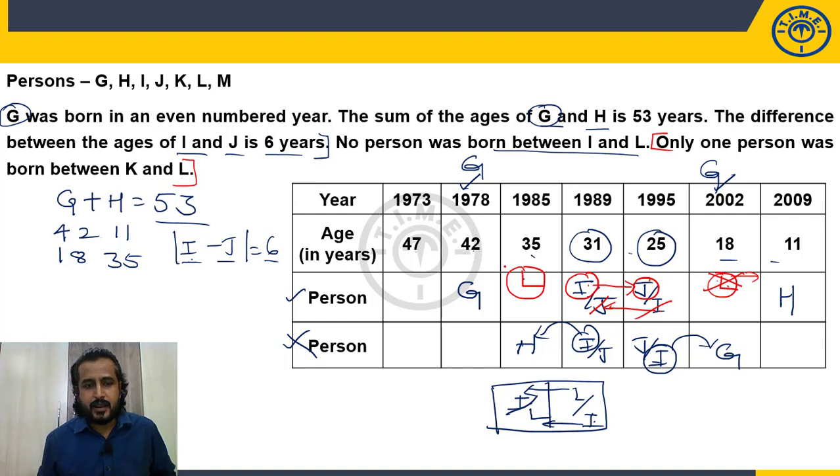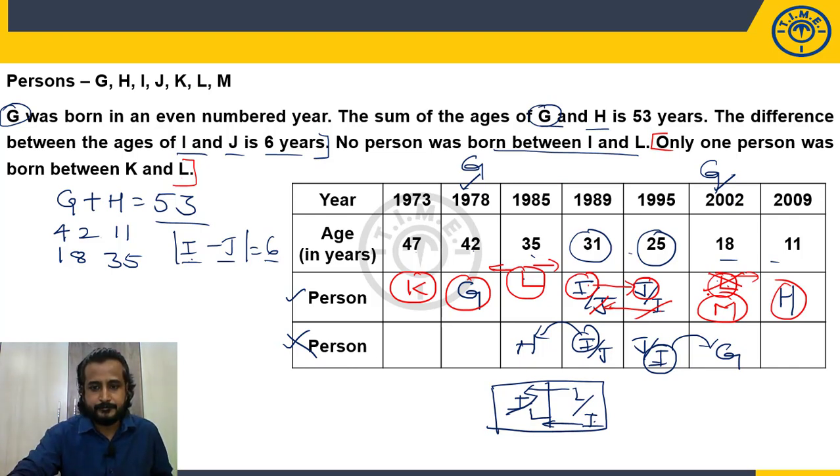Between L and K, one person. After L, one person, already J. So it should be before. One person and it will be K. So K, G, L, I, J, H. Who is the only remaining person? M. So M was born in the year 2002. So this is my final arrangement. Quite simple, right? K, G, L, I, J, M, H.